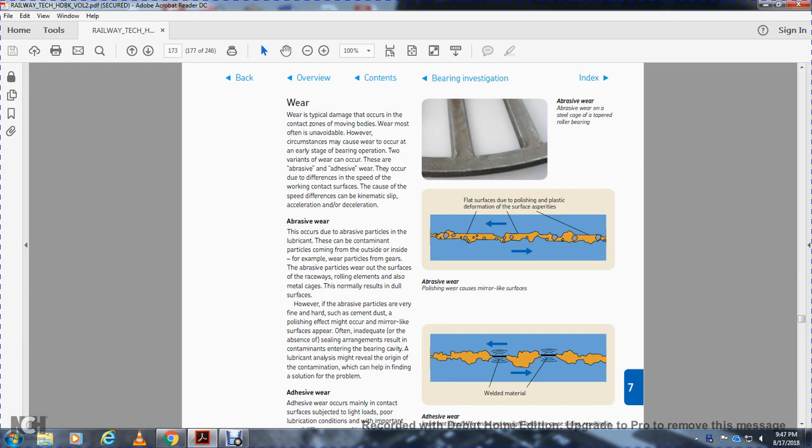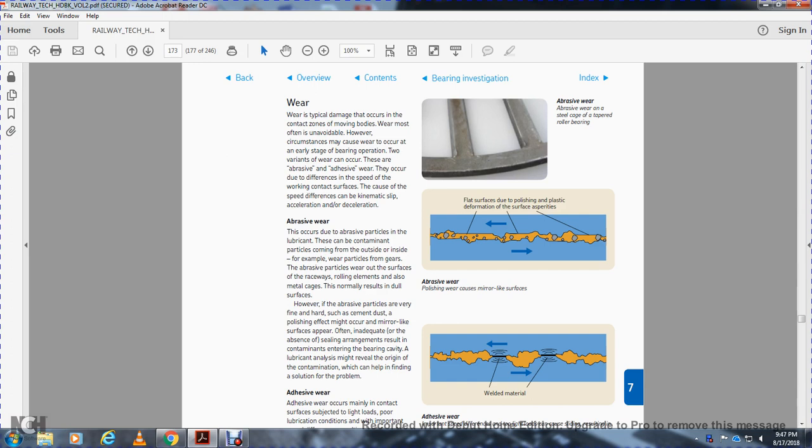from outside or inside, with the example of the wear particles from the gear. The abrasive particles wear out the strip of the race ways of the rolling elements, and also the metal cage. Normally the result is a dull surface, with abrasive particles that are fine. However, adjustment and polishing might occur, giving a mirror-like surface.